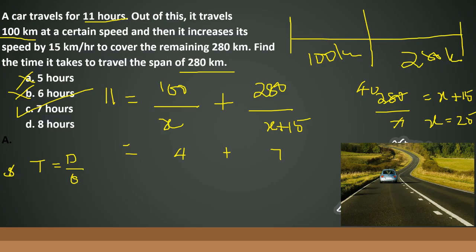Of course, 8 is also not possible because 280 divided by 8 cannot be a whole number. And also, on the other side, if this is 8, this has to be 3. So 100 by x cannot be 3. So this option can also be ruled out. So from the choices, you take the answer as 7. So this is the easiest way.